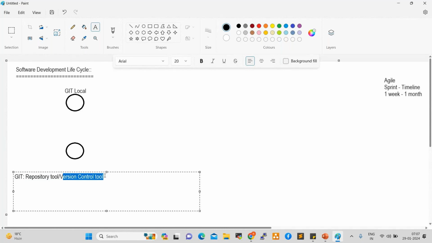For example, 10 developers are working on their local workspaces, all on the same application development, the same requirement. So who is doing what? Who developed the front end? Who developed the back end?